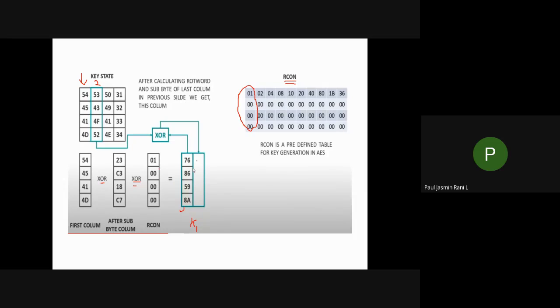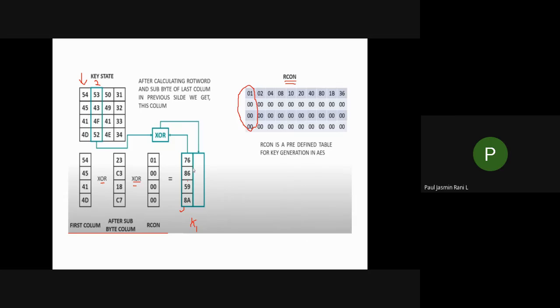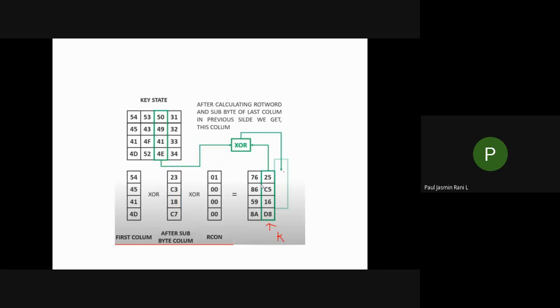After that you will get the second column of K1. Previously we generated the first column, and after generating it you XOR with the second column. Now after doing that, you'll get your second column in K1.